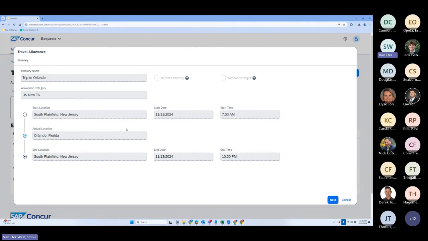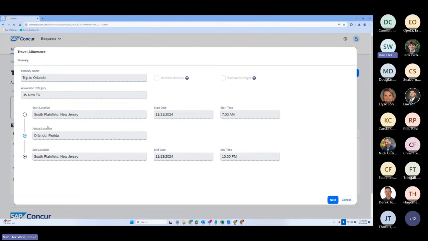Now, if you look here, this is our travel allowance itinerary. I'm not talking about, by the way, let me make it clear, when I say travel allowance itinerary, it's just where I'm going and all that for the purposes of creating my per diem expenses. And this is all still in request. I'll show you how it gets done in expense as well. It's basically the same thing. But you can see how it lays out a real nice image of where I'm going, how long I'm going to be there, what times I'm leaving, and all that.